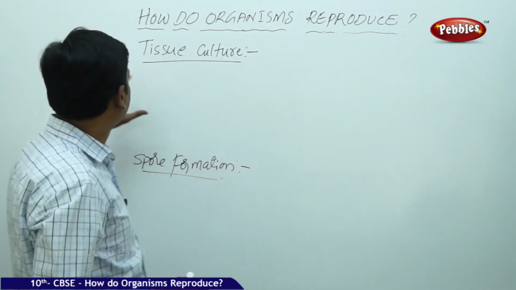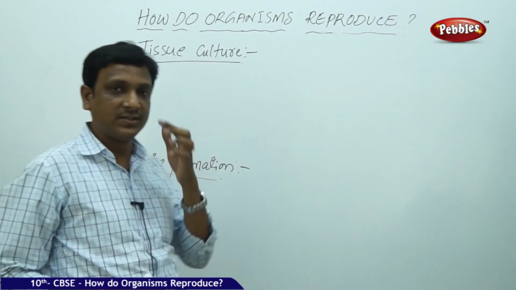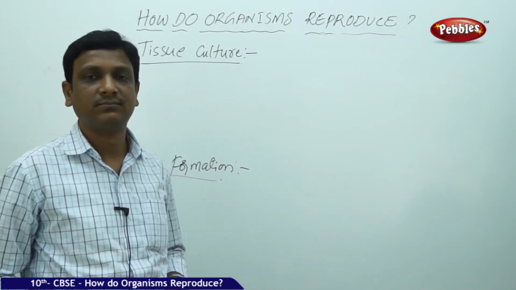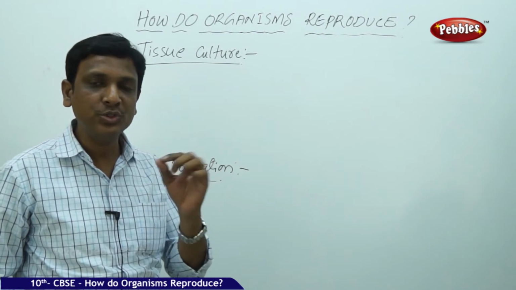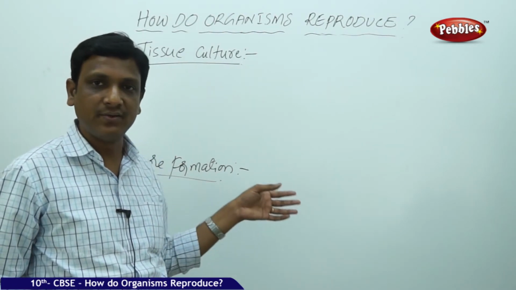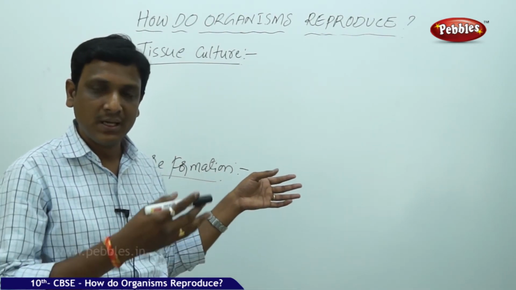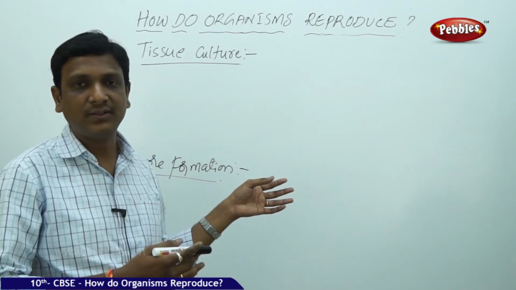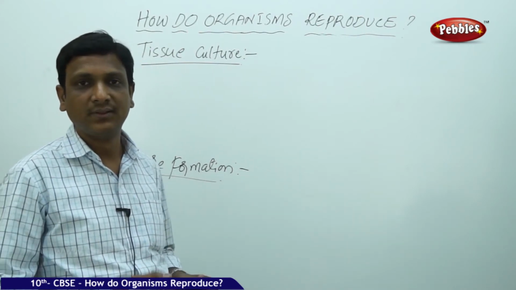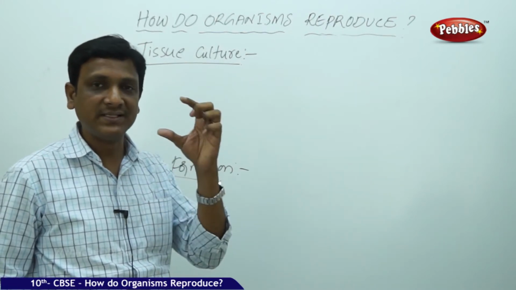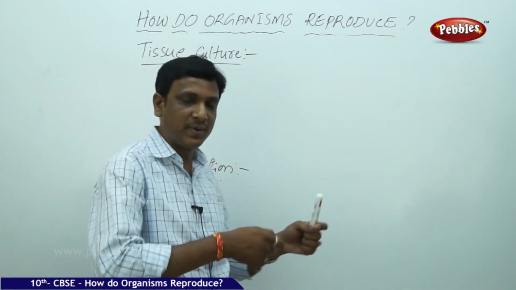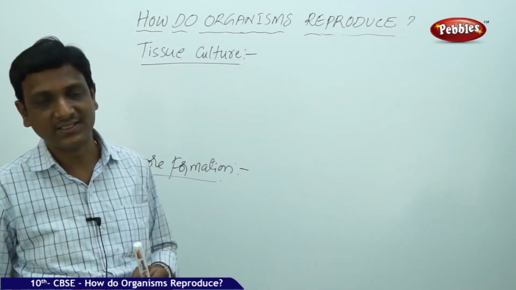So here we see some other methods like tissue culture, which is an advanced technique by which we can generate a complete plant by collecting a few cells. In the previous case we discussed in vegetative propagation, by cutting a part of the plant, you can grow it into a new plant. Part means bigger in sense, visible to the naked eye. Say, for example, a rose plant stem you have cut. The stem is seen by your eyes.